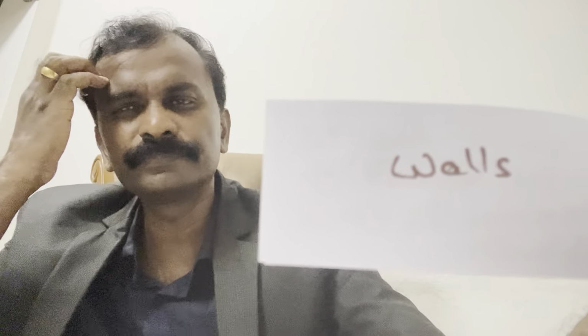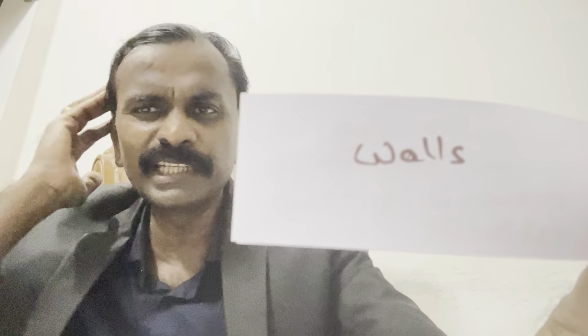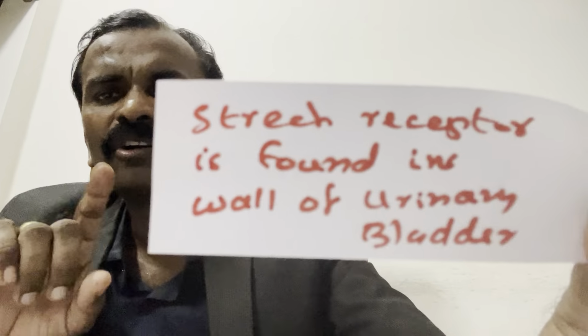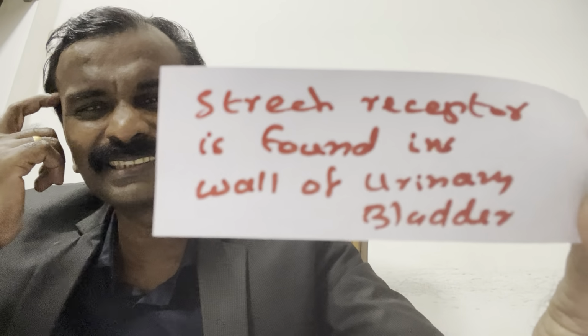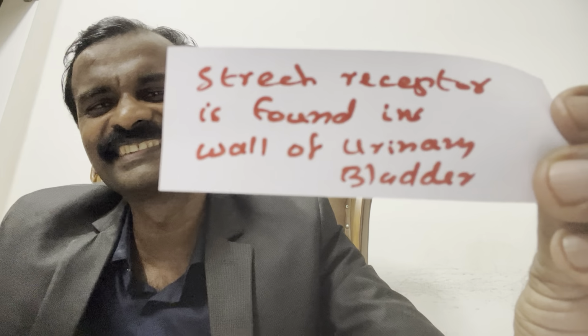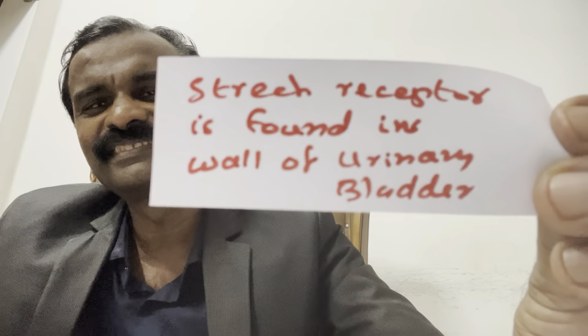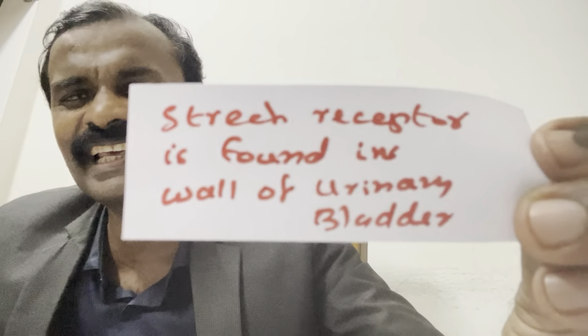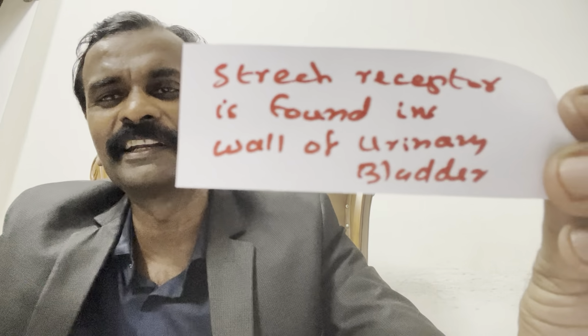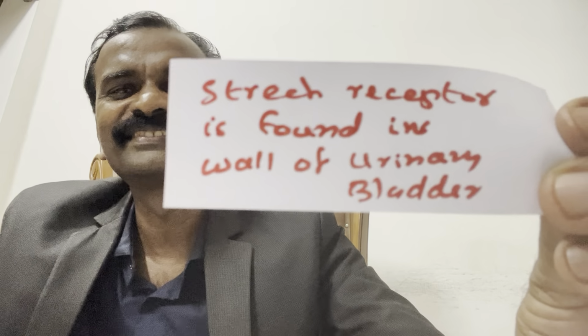What is wall? Any question you can frame related to this chapter, wall. Stretch receptors are found in the wall of the urinary bladder. They'll ask us for places, they know how to keep choices. We will get confused. So check for the answer wall, W-A-L-L. Just click the answer. That time don't forget me, okay? Sheban. Okay, good. Wall.